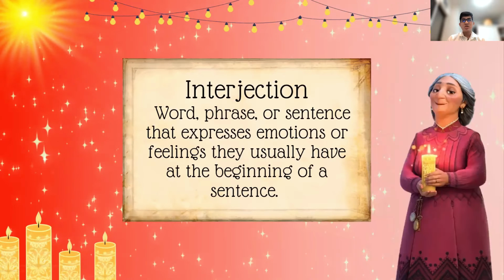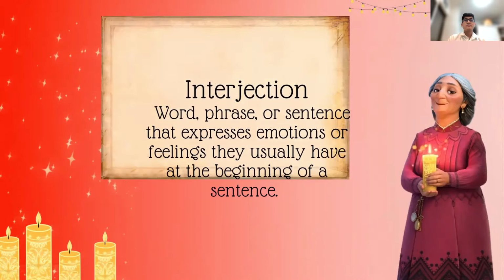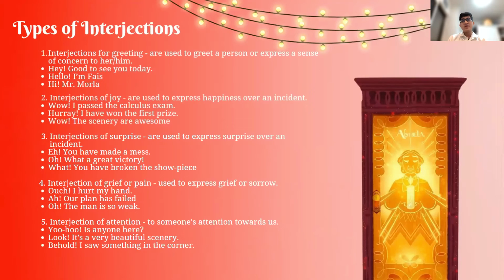So let's move on to the next, which is interjection. So first, what is interjection? So interjection is a word, phrase, or sentence that expresses emotions or feelings. They usually come at the beginning of a sentence. So these are the types of interjections. So the first one is the interjections for greeting. So these are used to greet a person or express a sense of concern to her, him.